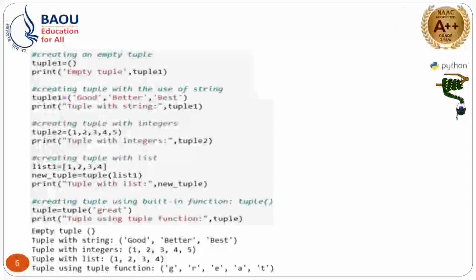Then in the last block you can see list1 equal to 1, 2, 3, 4, that we have created as one list. Now we are giving that list into the tuple. So we have created one variable, new tuple, inside that we are passing list1. So you can observe in the output that the tuple with the list will be printed.